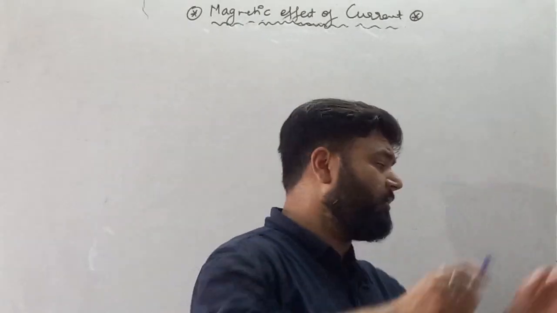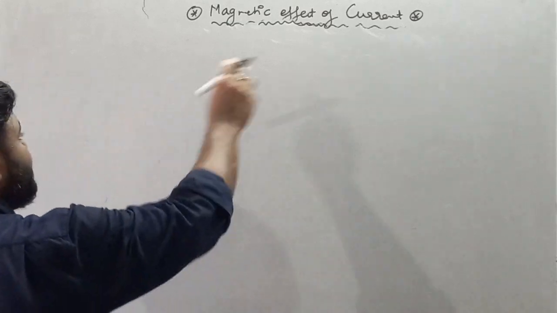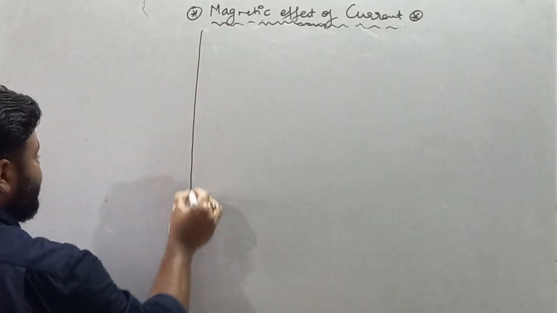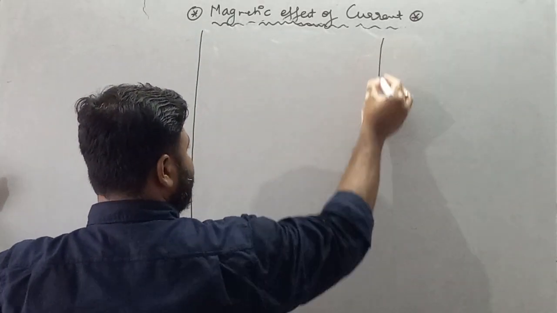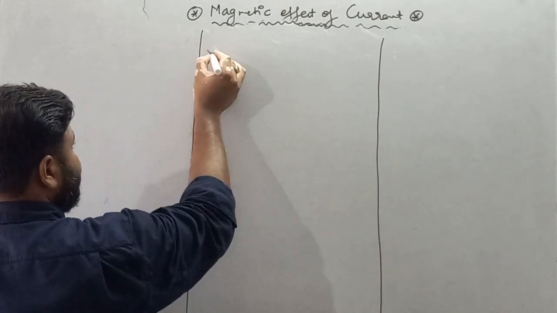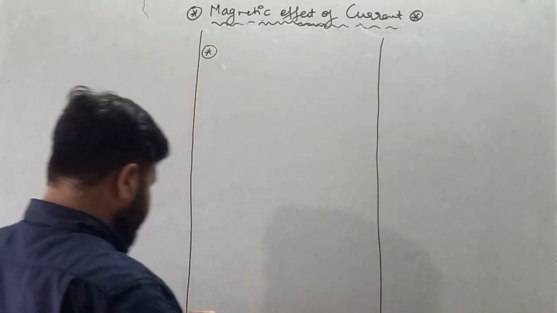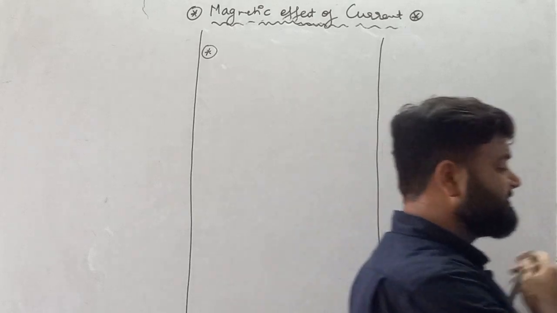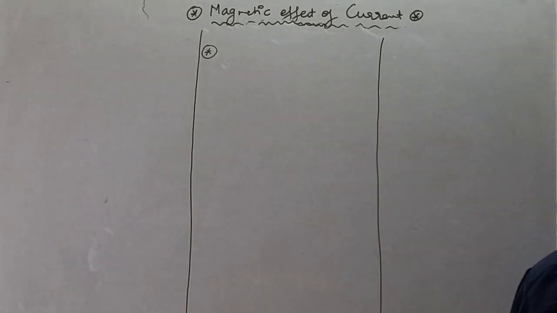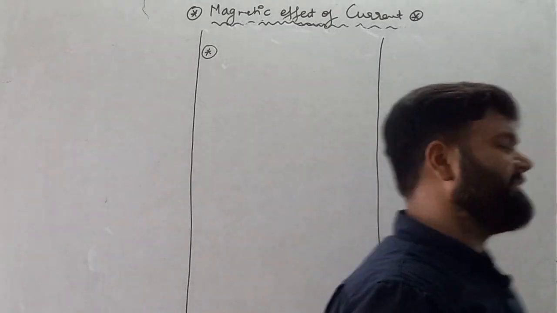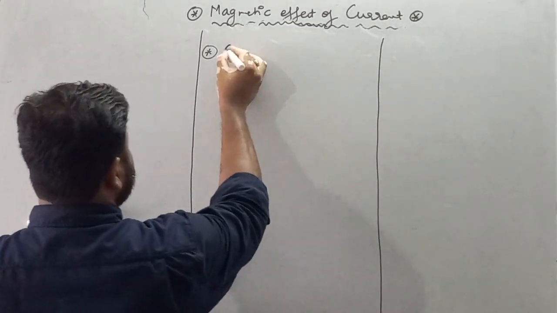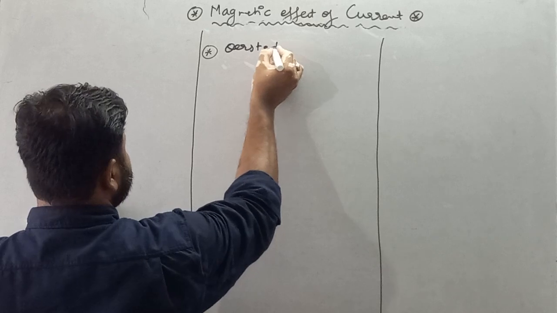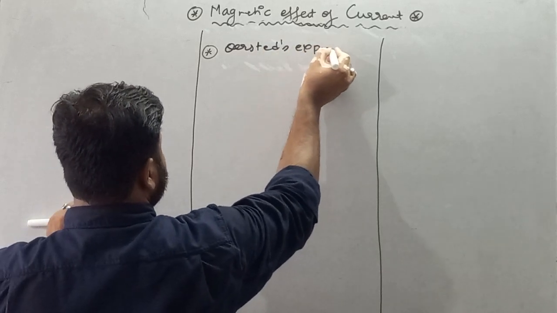Remember this thing. So let's discuss the chapter called magnetic effect of current. My dear student, the very first topic about magnetic effect of current is Oersted's experiment. So write down Oersted's experiment.